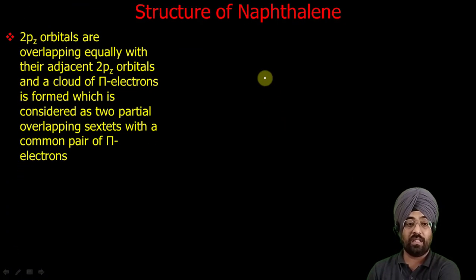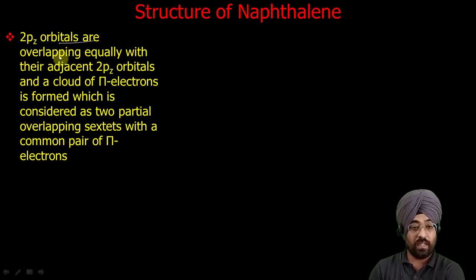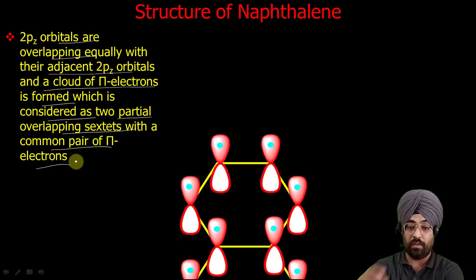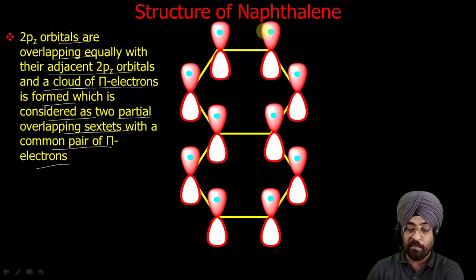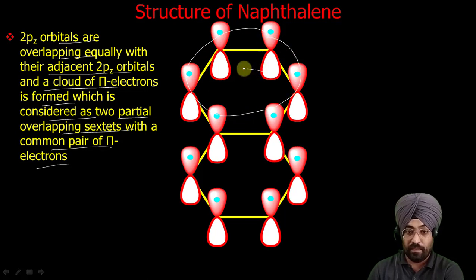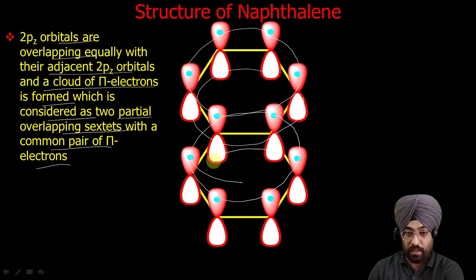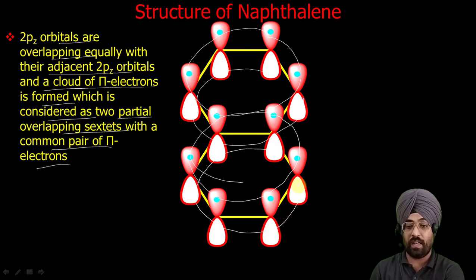Now what is the structure of naphthalene? Now 2pz orbitals overlap equally with their adjacent 2pz orbitals like in benzene, and a cloud of pi electrons is formed which is considered as two partial overlapping sextets with a common pair of pi electrons. Now what it says is that all these overlap with one another. This is the resonance hybrid of naphthalene, in which all these 2pz orbitals overlap equally with their adjacent orbitals.